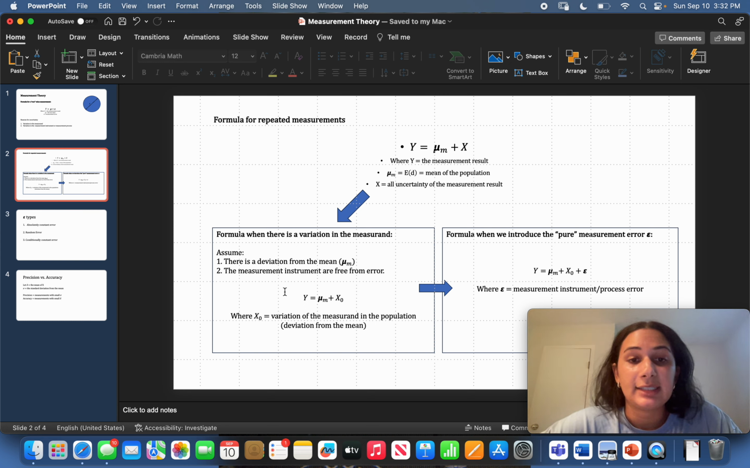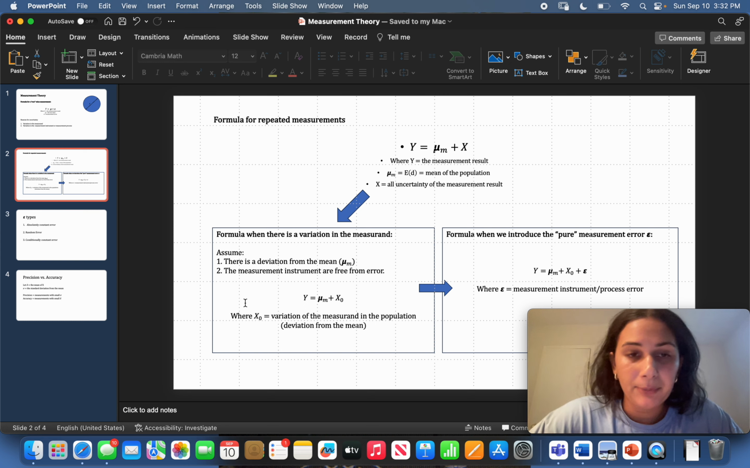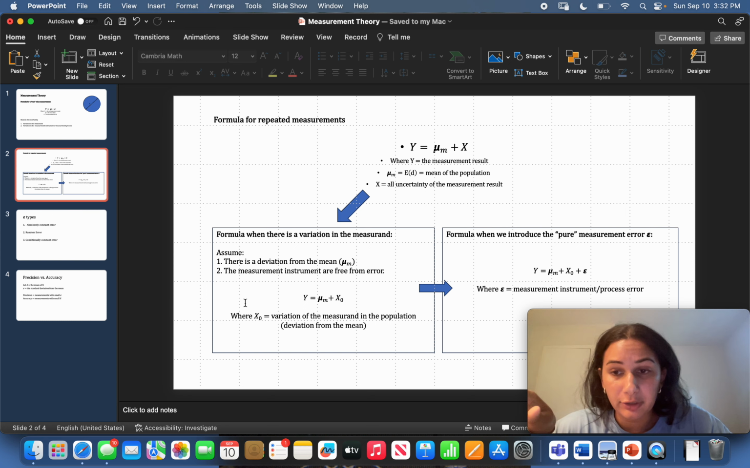So let's break down x into this formula where we have the formula when there's a variation in that measurand. So that first example I gave where we don't have a perfect circle. In order to have this formula, we need to assume that there's a deviation from the mean. And then remember, it's the mean of the population, and that population is all the possible values of the diameter, measurements of the diameter. And then two, the measurement instrument is free of error. So we need to only have that one variable where it's the variation in the measurand. So here we're assuming that the measurement instrument is completely accurate.